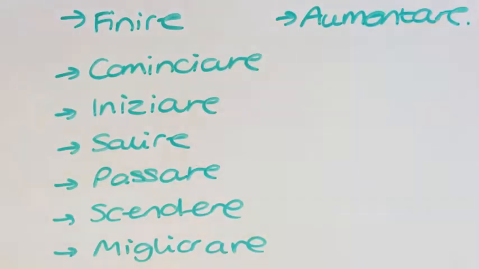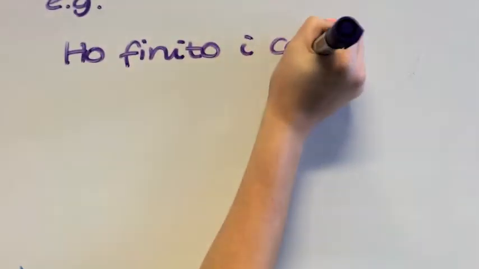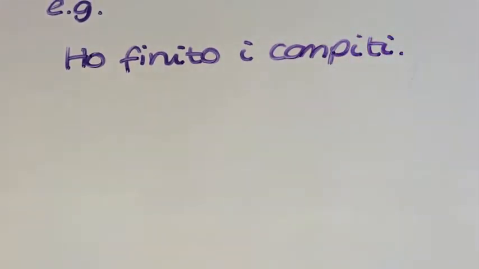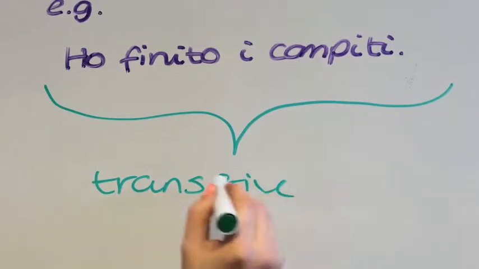For example, ho finito i compiti asks the question what. I finished what? I finished i compiti, meaning it is transitive because there's a direct object, and therefore we have to use avere as the auxiliary.